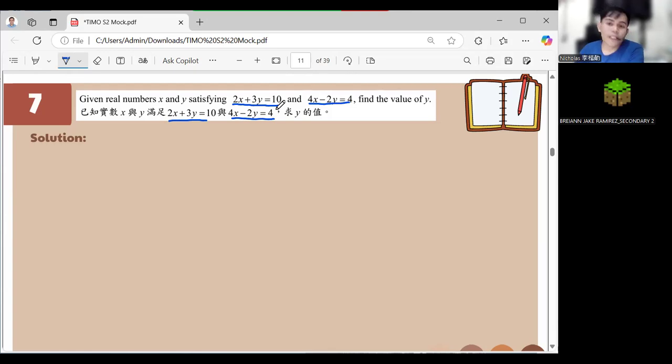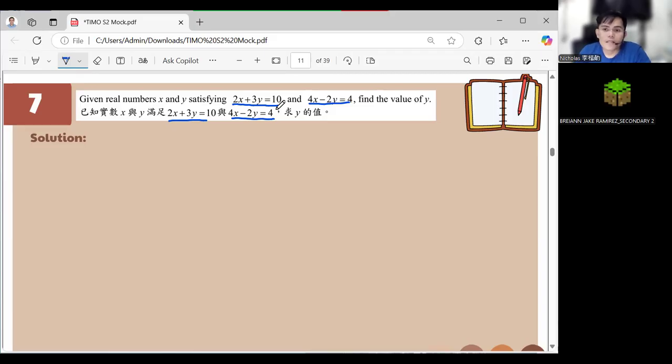Now, you're already secondary two, okay? You should know systems of linear equation, okay? Because I've been doing that one since I was on grade 7 or secondary 1. So, you should also, right?